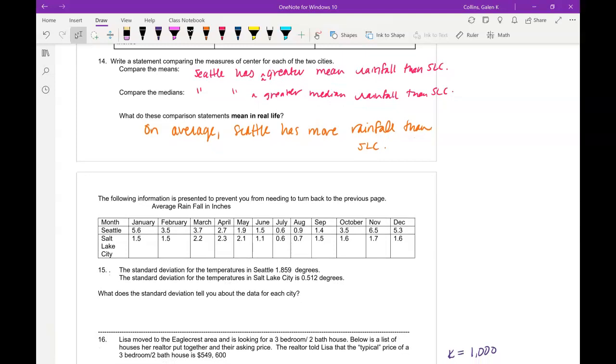In question 15 on the next page, we have the same data. It was just copied over so we don't have to keep flipping back and forth. We are now given the standard deviations. So for Seattle, 1.859. For Salt Lake City, 0.512. Remember, we use that sigma to show standard deviation. So what does that tell us about the data for each city?